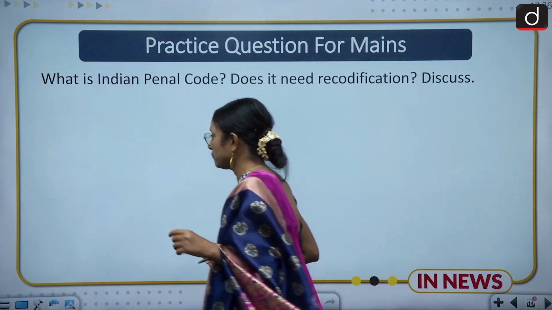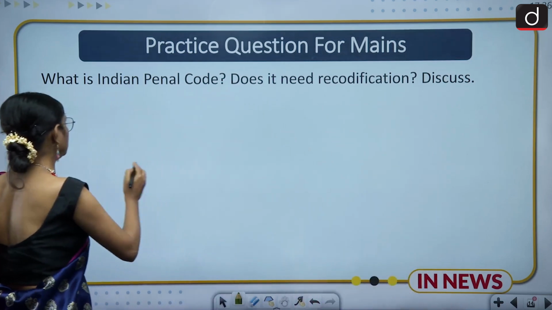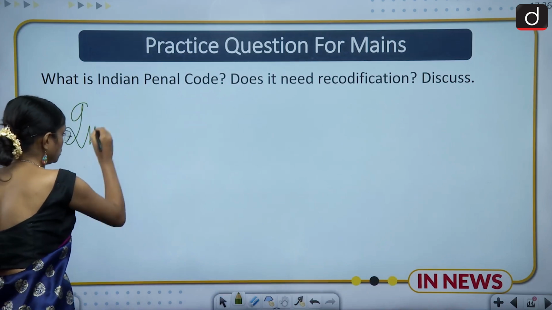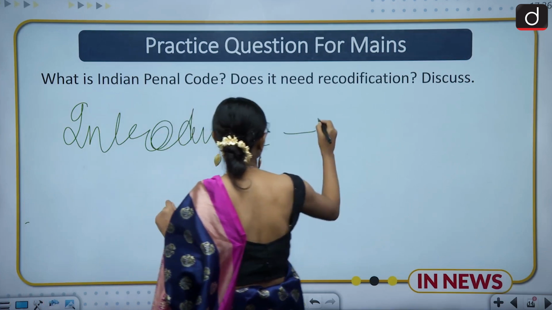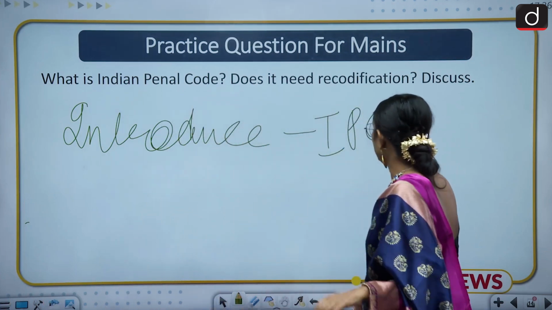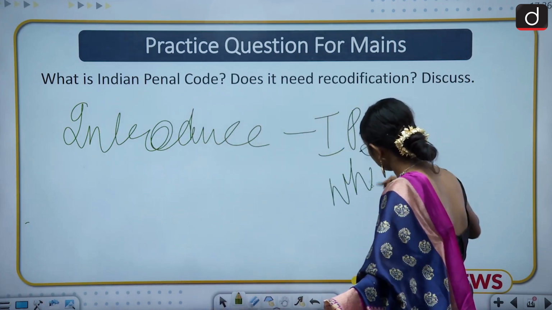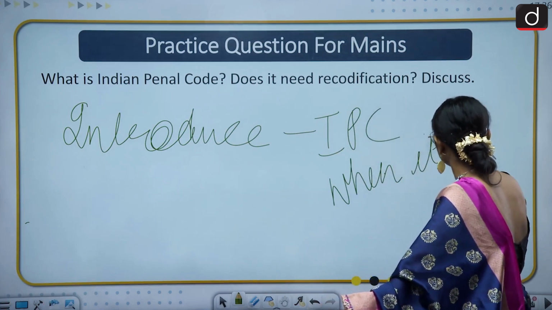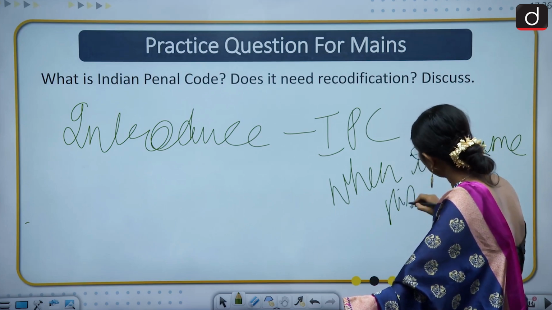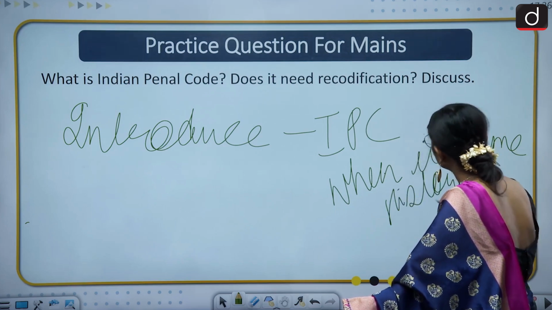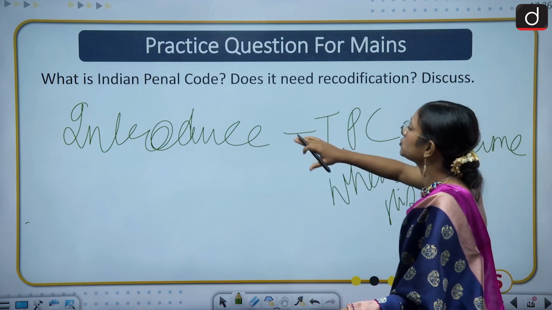So first of all, you have to give a brief background about the Indian Penal Code. You have to introduce the IPC, when it came, and what the history of its enactment is. You can give a brief introduction about the IPC. And then you have to come to the second part.